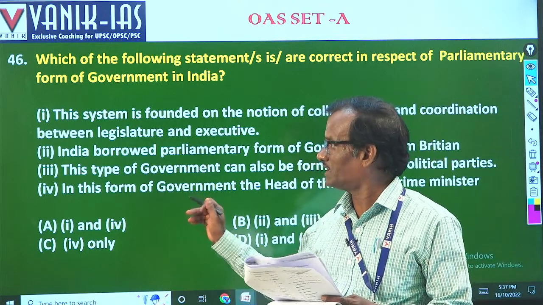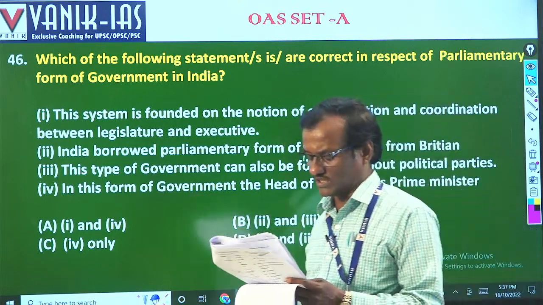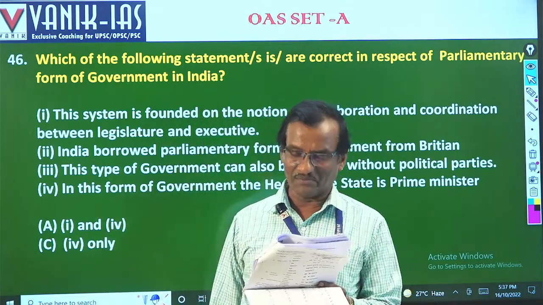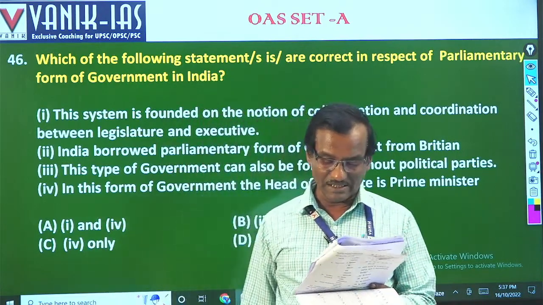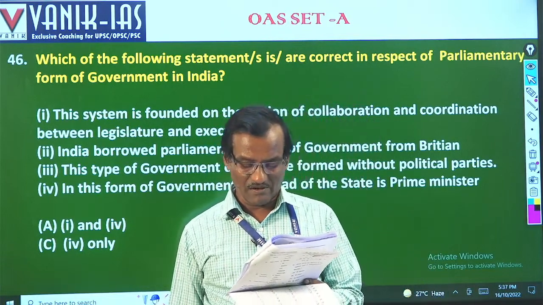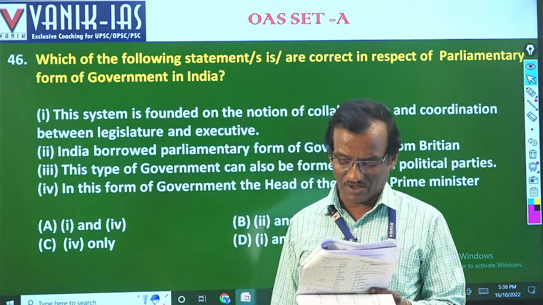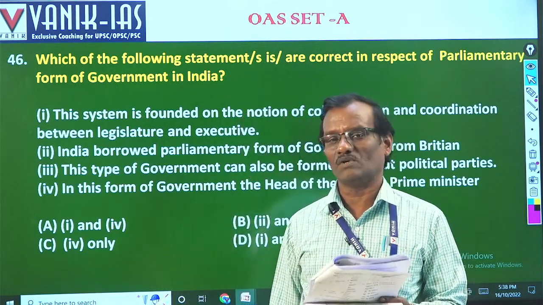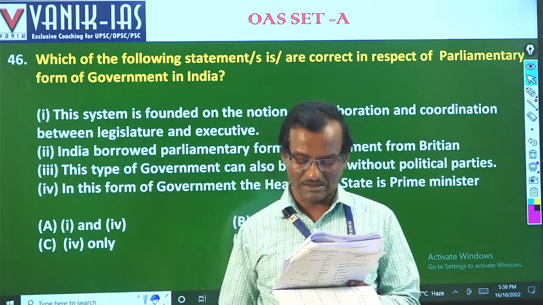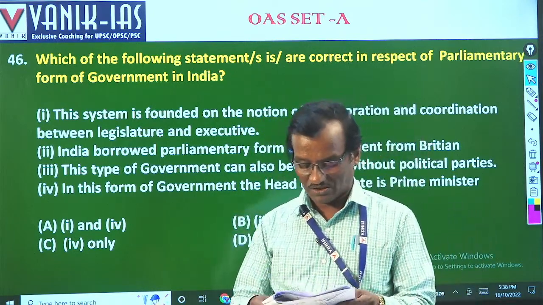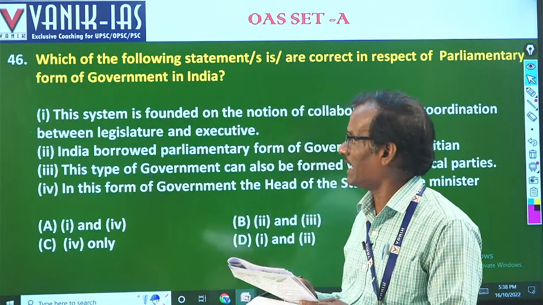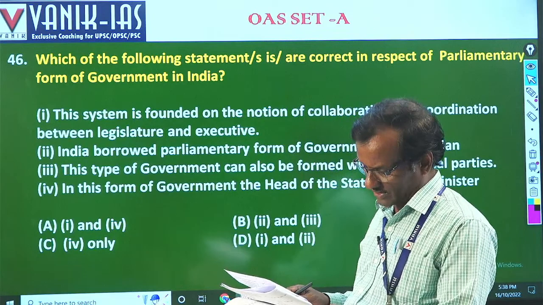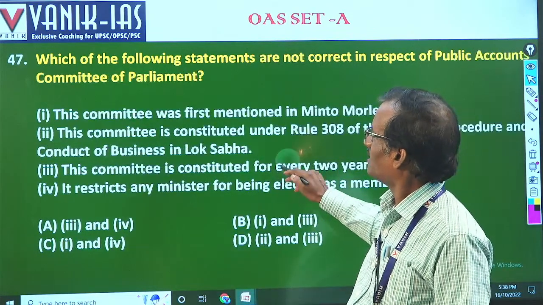The question is not here, but let me explain to you that Bhojpuri is not a language in the 8th schedule, but Maithili was added by the 92nd Amendment Act, Nepali was added by the 71st Amendment Act, and Sindhi was added by the 21st Amendment Act 1967. So Bhojpuri is not there. So 41 answer will be A. Okay, 46 is gone. 47.